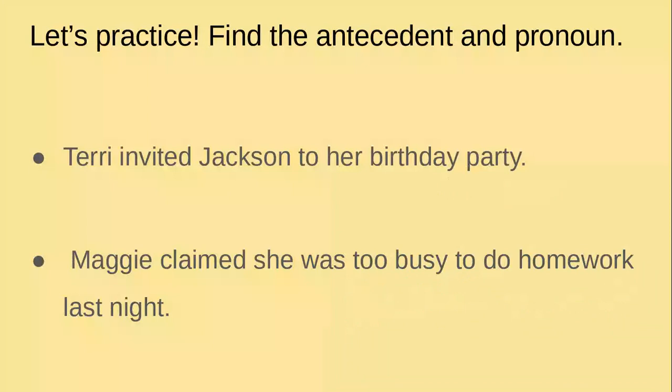So let's practice. Go ahead if you want. You can get out a piece of paper, write these sentences down, and circle the pronouns and underline the antecedents if you want. So we're going to start with the first one. Terry invited Jackson to her birthday party. Now, the easiest way to find the antecedent is to start with the pronoun. The pronoun here is her. Now, is her referring back to birthday party?